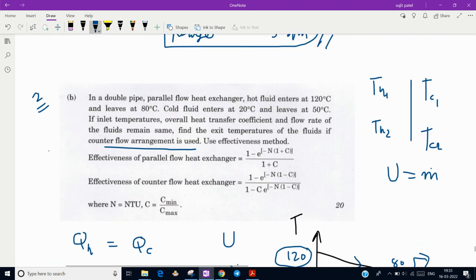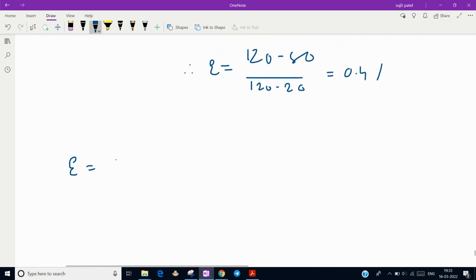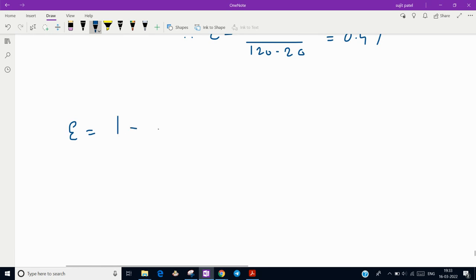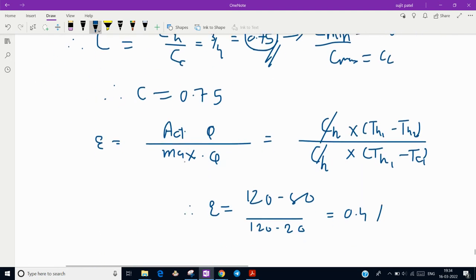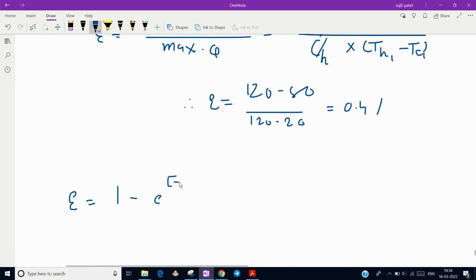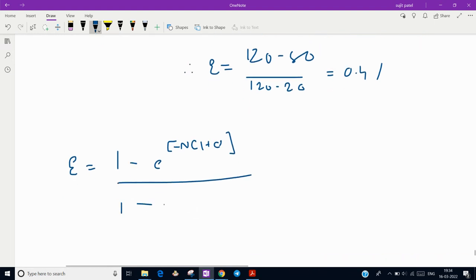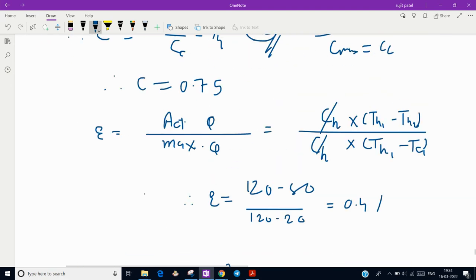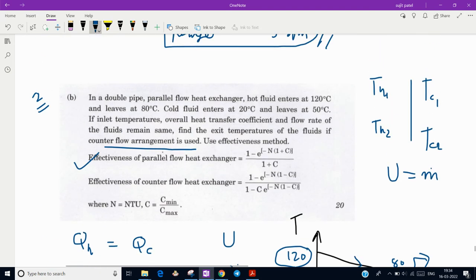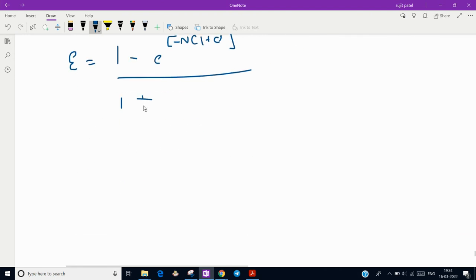So the parallel flow heat exchanger effectiveness formula: 1 minus e power minus n into 1 plus c, divided by 1 plus c. So for a parallel flow heat exchanger, it is 1 plus c.